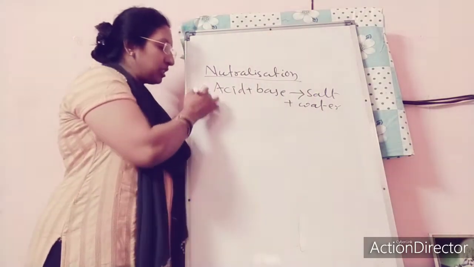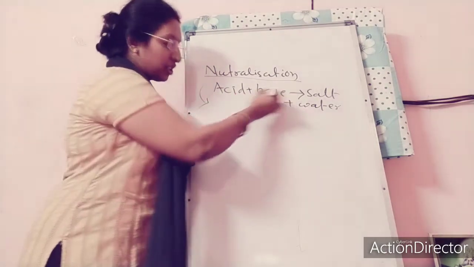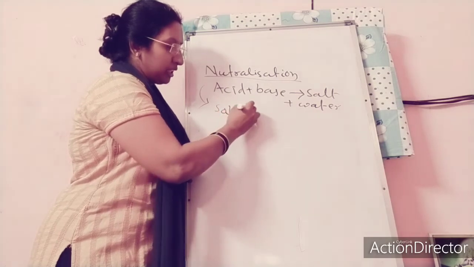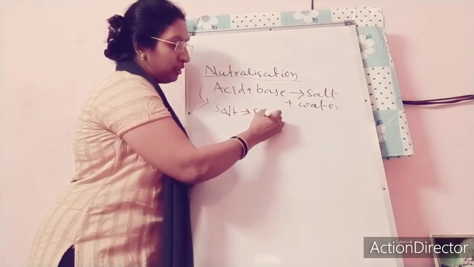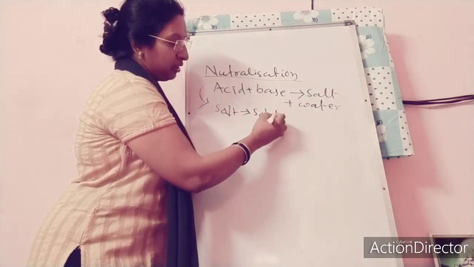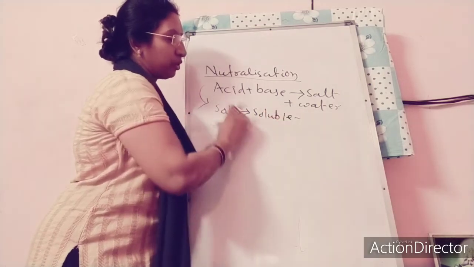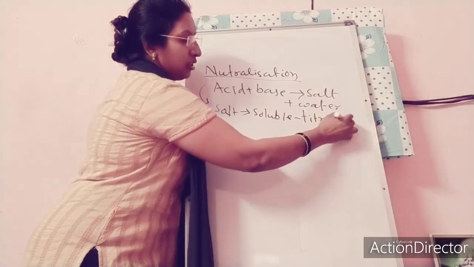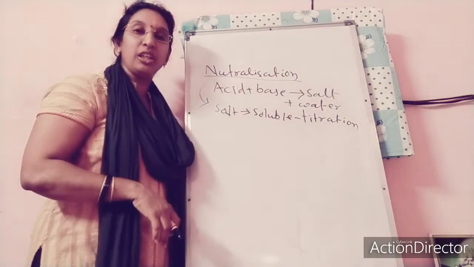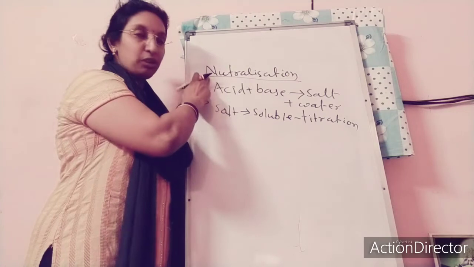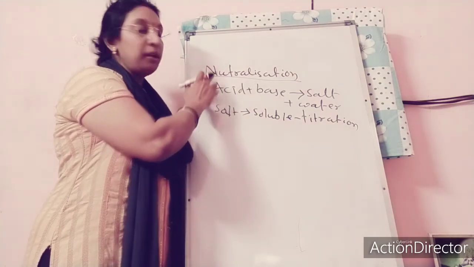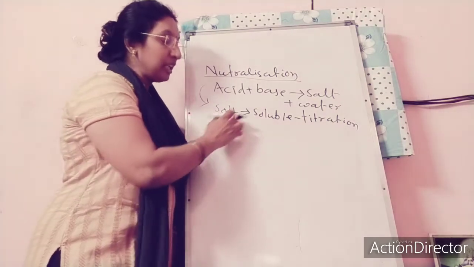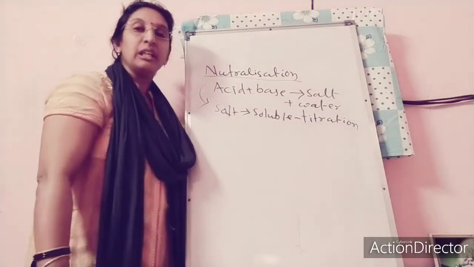Again, when the salt prepared is a soluble salt, you can say the neutralization process is known as titration. So what is titration here? When by neutralization a soluble salt is formed, in that case we are calling the process titration.